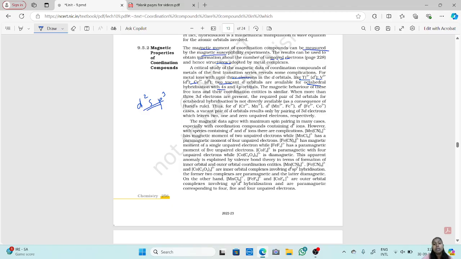Now that is not available because of Hund's rule. Thus for 3d4 Cr2+ and 3d5 Mn3+, there are oxidations which are done for those molecules. A vacant pair of d orbitals results only by pairing of 3d electrons, which leaves 2, 1 and 0 unpaired electrons respectively. So in that case, if you want a hybridization, we have to oxidize them to 2+ and 3+, which will result in a vacant pair of d orbitals, resulting only from the pairing of 3d electrons.